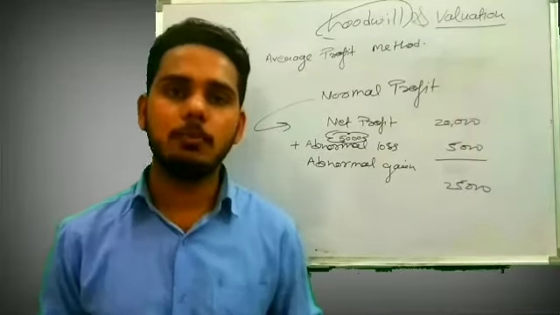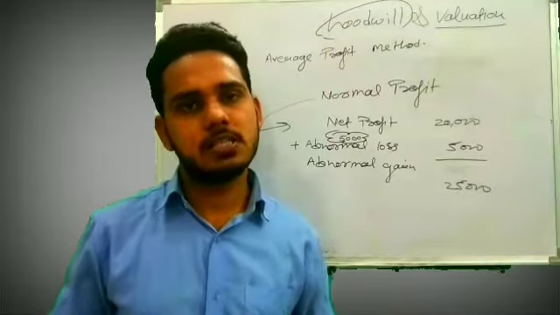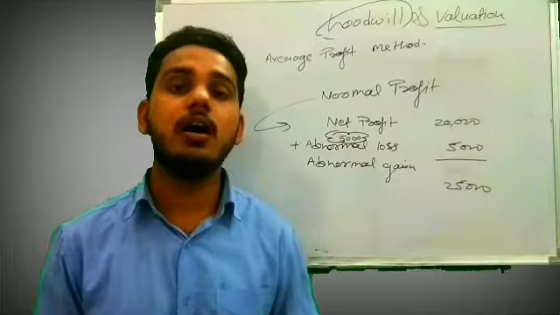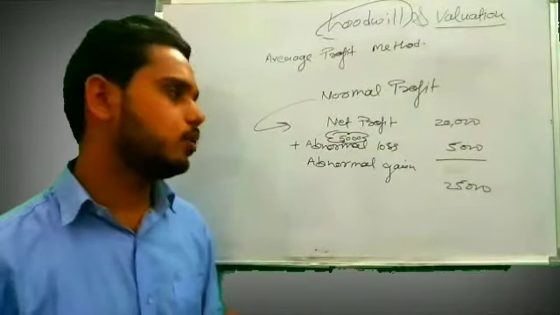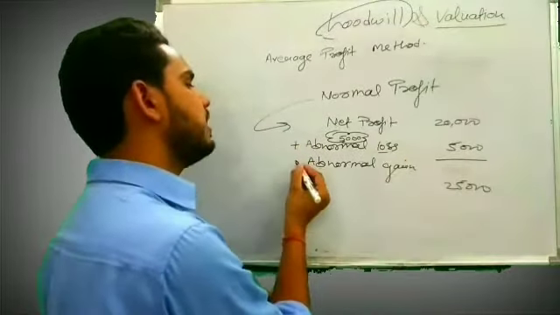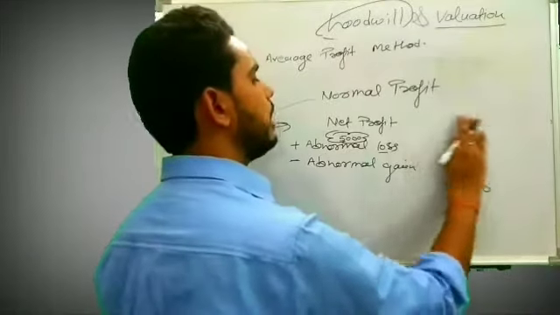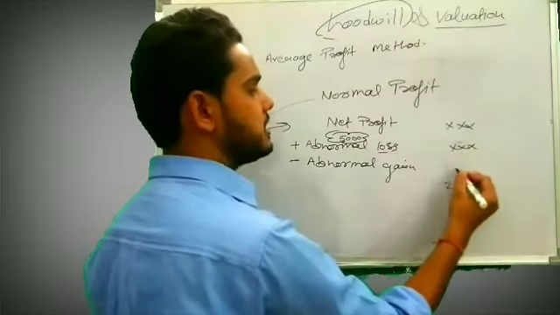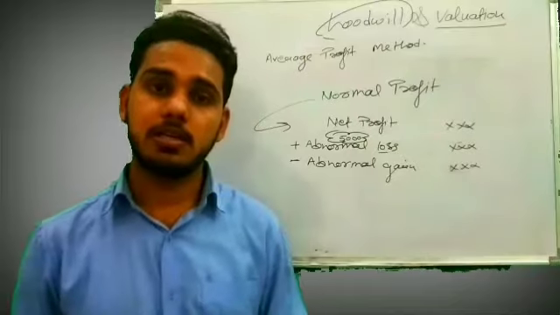We want to know the normal profit, meaning if there are no specific circumstances in any year, what is the profit that we will earn? That is our normal profit. So you have to remember only one thing: if there is loss, you will add it; if there is gain, you will deduct it, right? So if there is any abnormal loss or abnormal profit given in the question, you have to adjust that first, then you will get the normal profit, right?